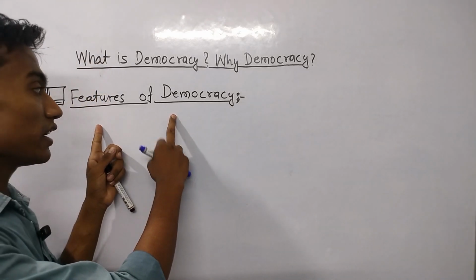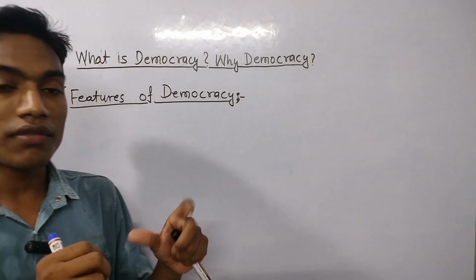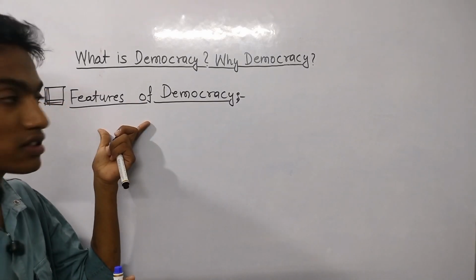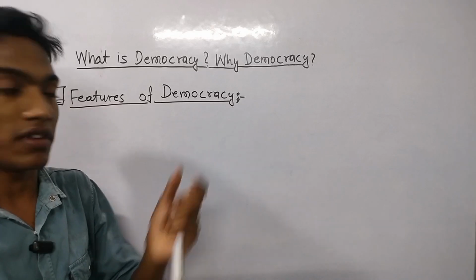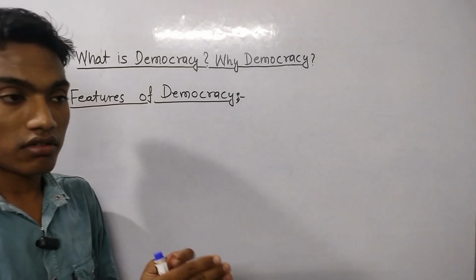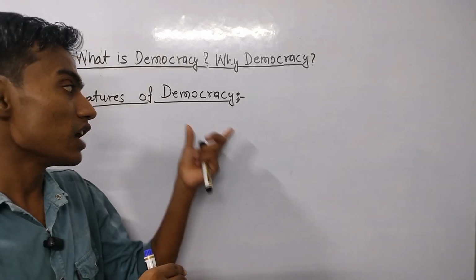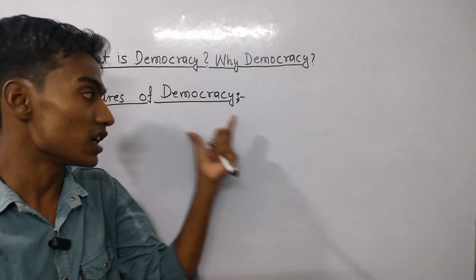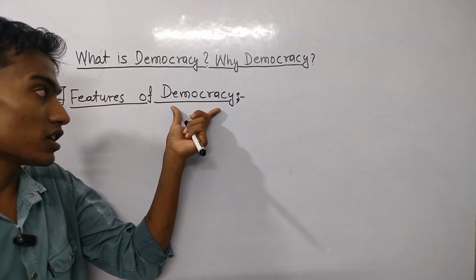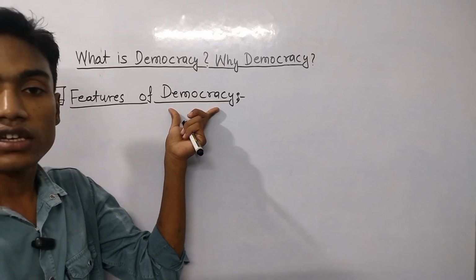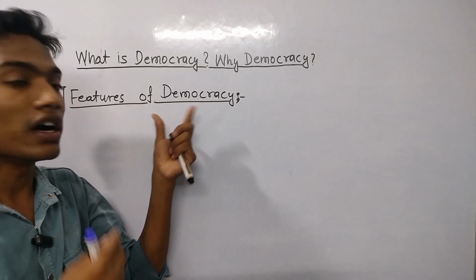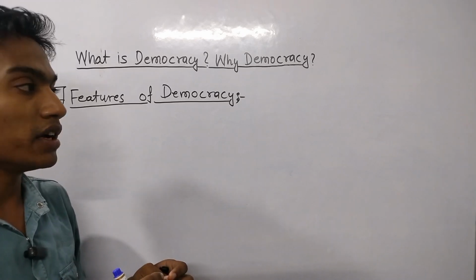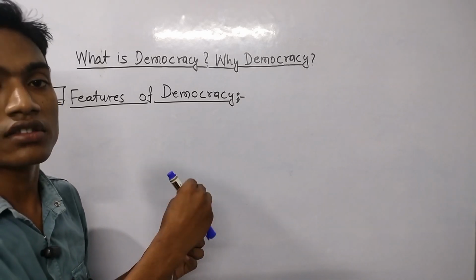Features of democracy. In this section, we will understand what kind of features democracy has. We have understood one thing from the definition of democracy: democracy needs elections to elect the rulers who govern the government, and the government runs the country.